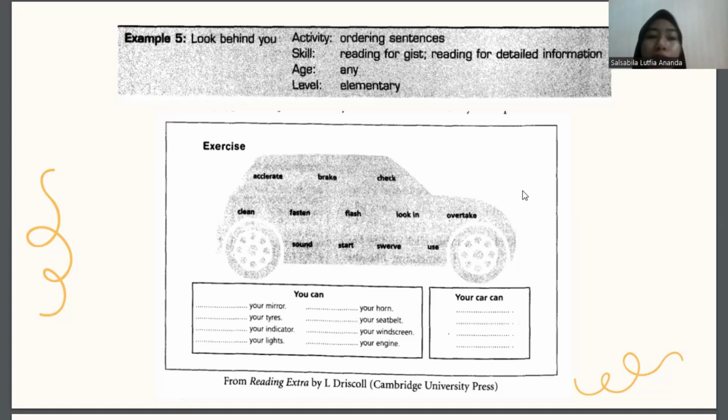Students look at the following exercise where they have to write the correct verb in the blanks to make up typical car phrases. They can do this individually or in pairs. And then the teacher goes through the answers with the class and gives pairs of students the set of sentences. Next slide, please.